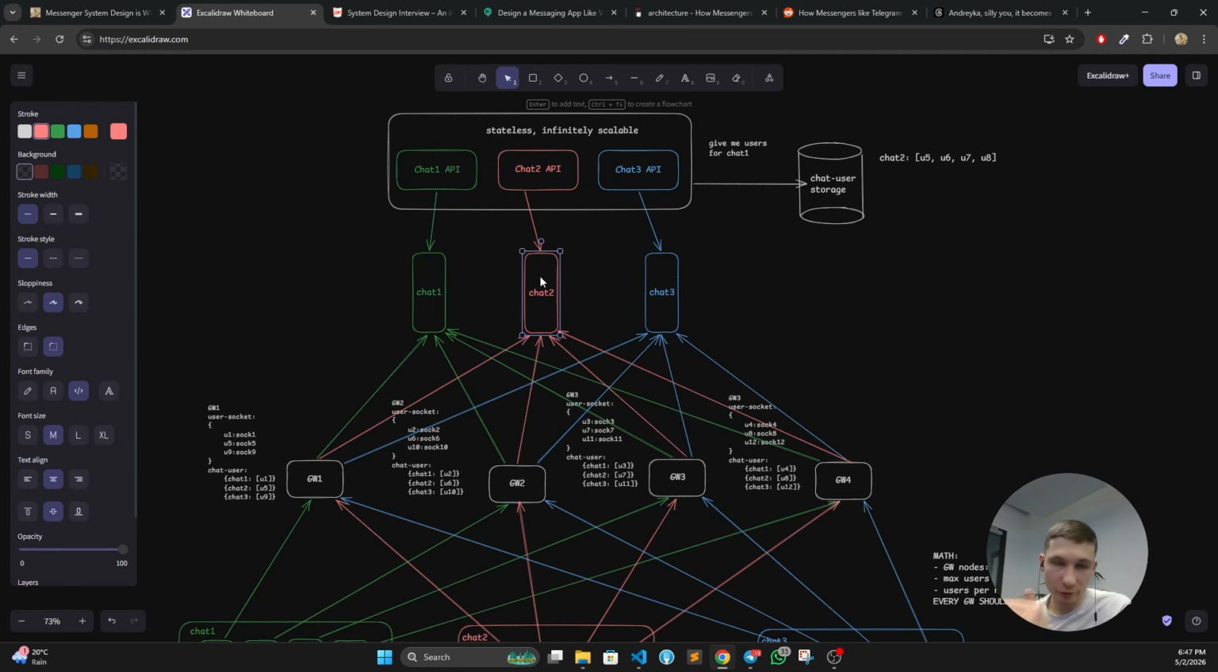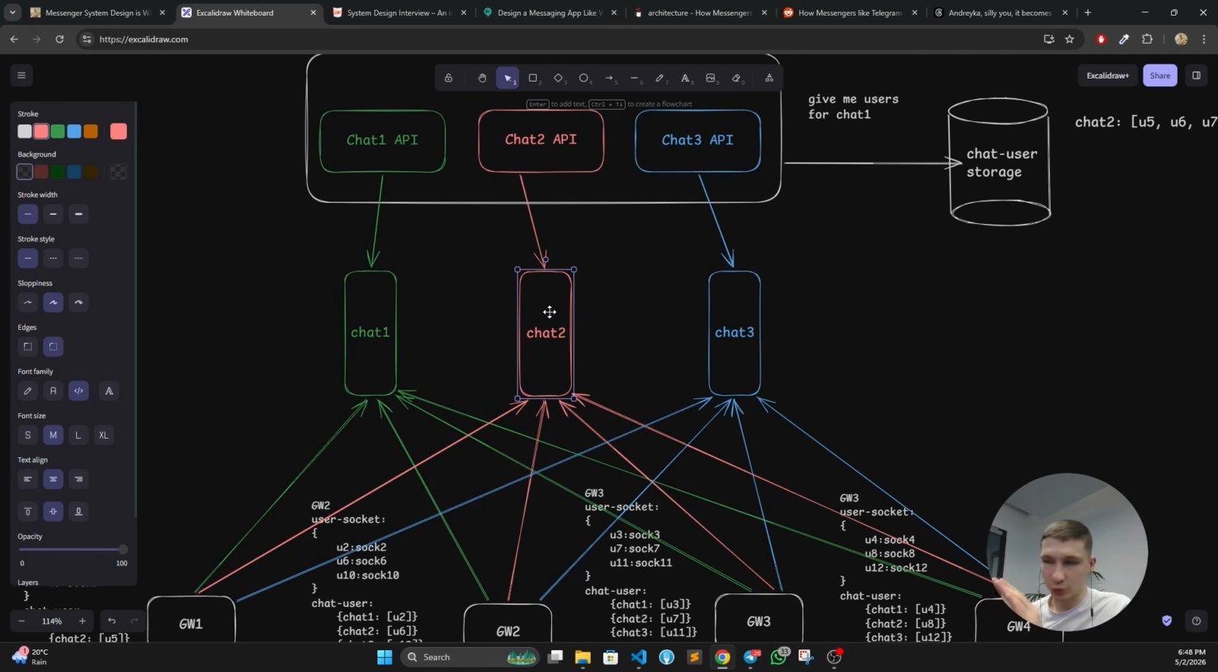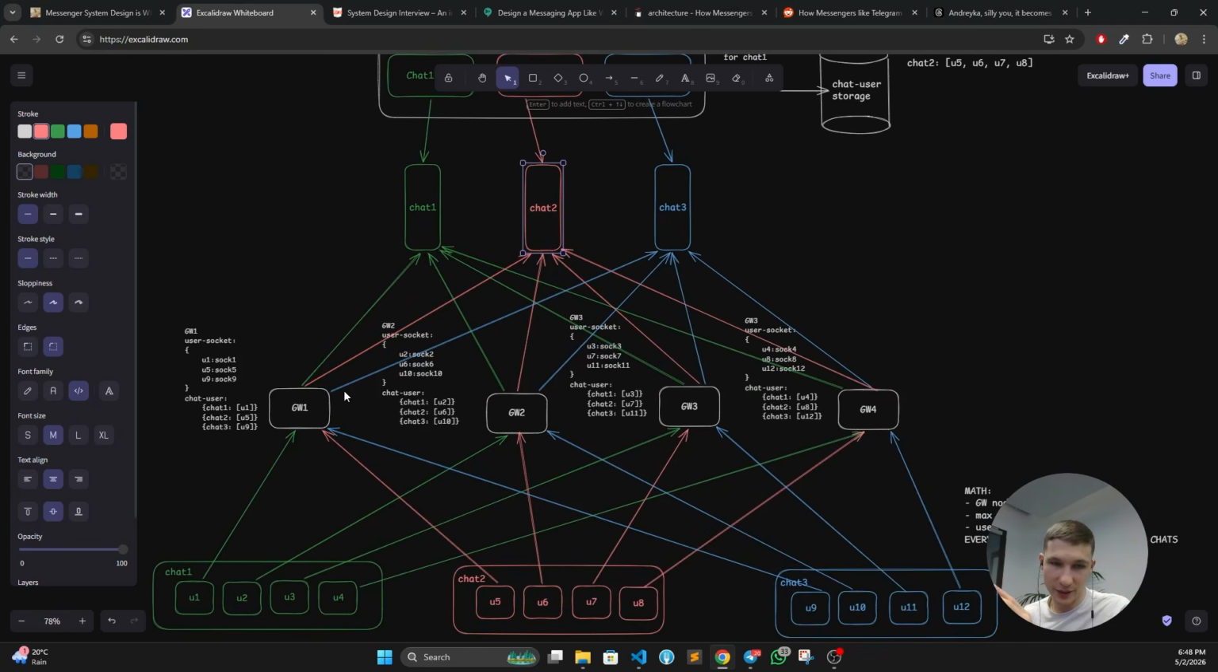Now the queue can be overloaded. It will have latency and delay because it will buffer the messages. It still might give you some delivery guarantees, which is a good thing. If it's not Redis Pub/Sub, of course. But other than that, it's just more cost. It doesn't help to scale gateway nodes at all.